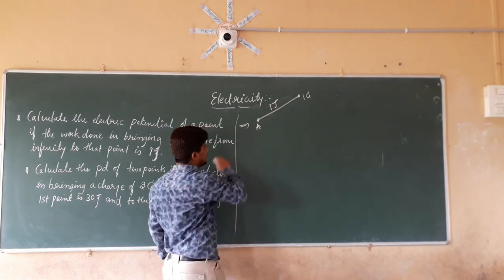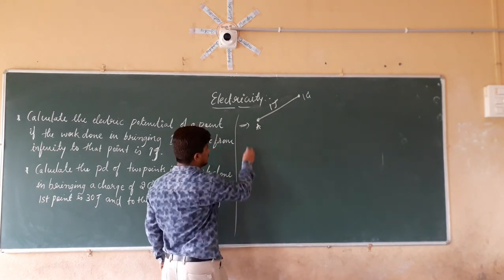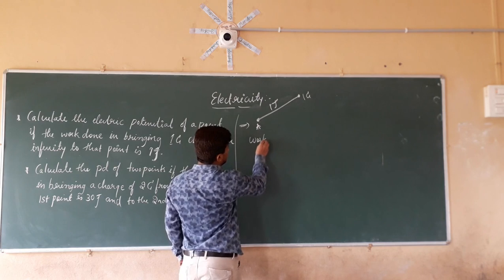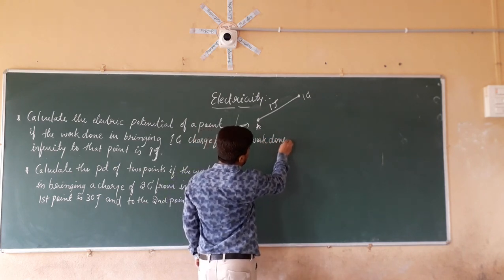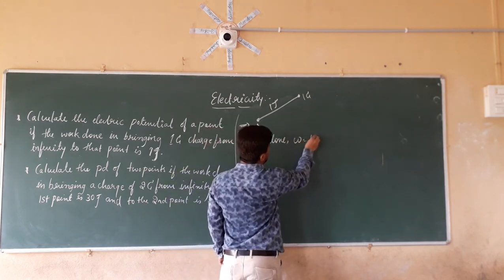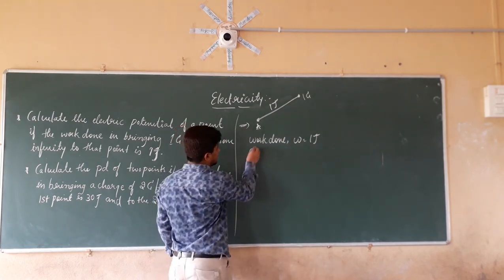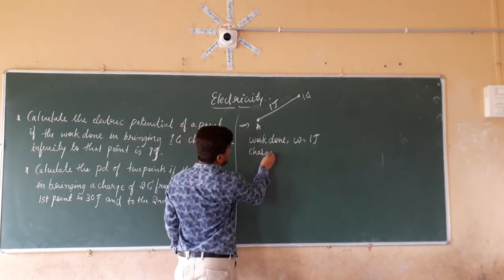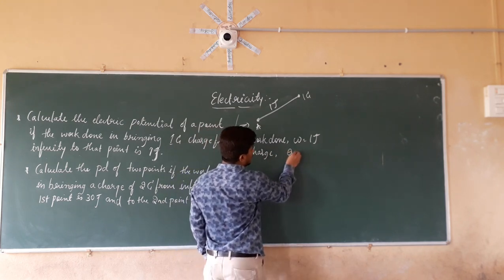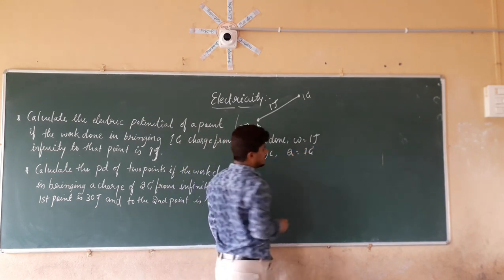So what is given in the problem statement? The work done is given, W equal to 1 joule. Again, they have given the charge, Q equal to 1 coulomb. These are given in the problem statement.